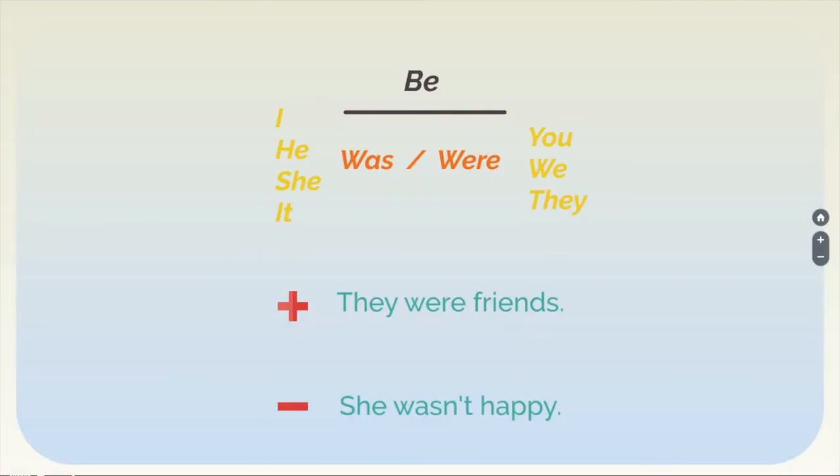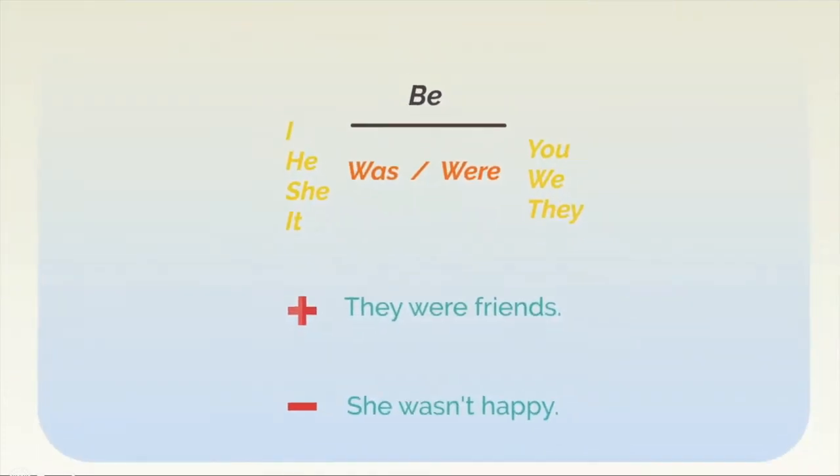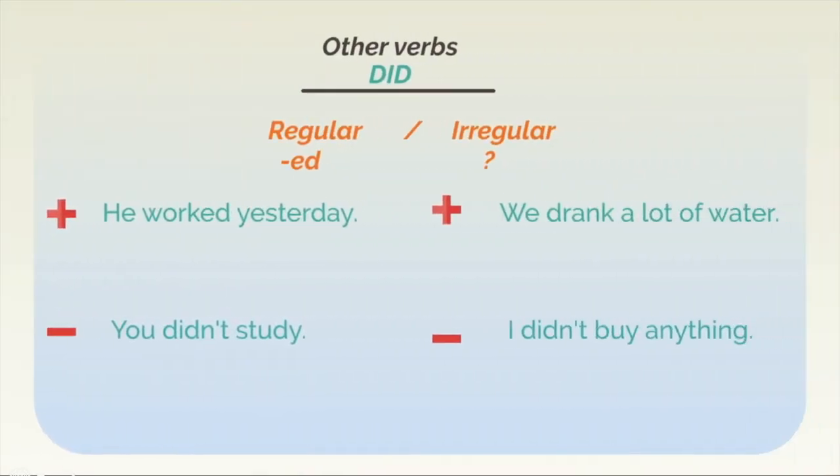We talked about the past of be, which can be was or were depending on the subject, wasn't and weren't in the negative, and we talked about there was and there were. There was for the singular things and there were for the plural, remember? We also talked about all the other verbs that use did as an auxiliary for the negative, yes? And for the affirmative, well, they can be regular with ed or they can be irregular and just change, okay?